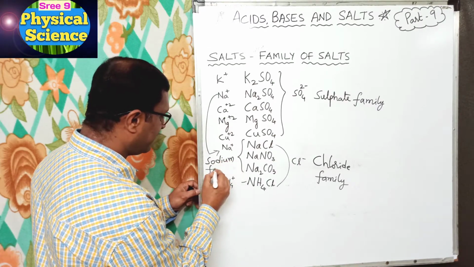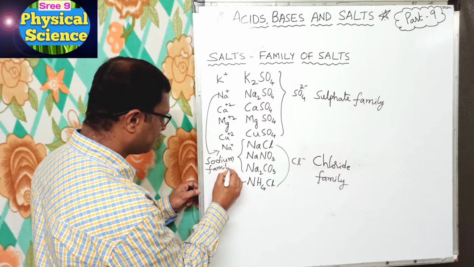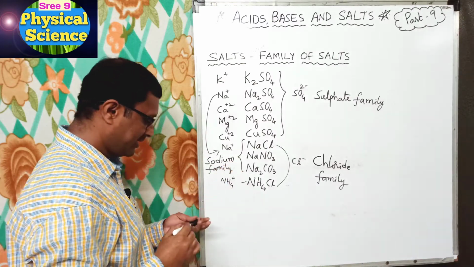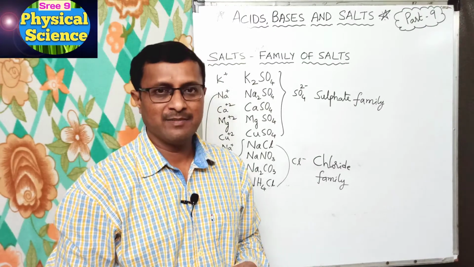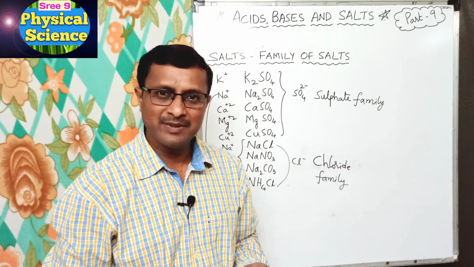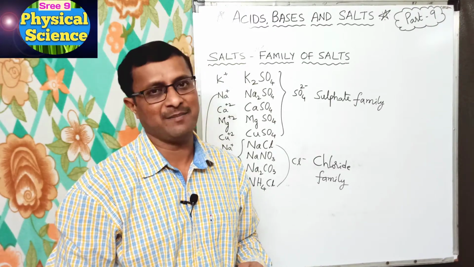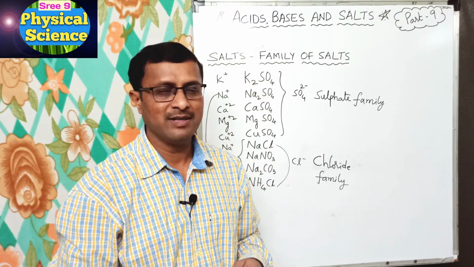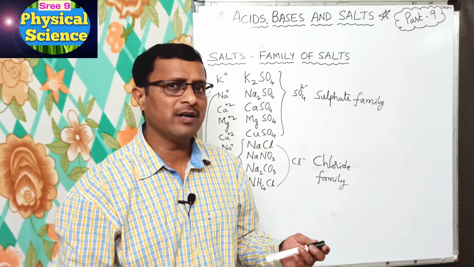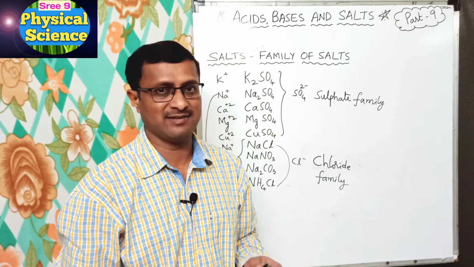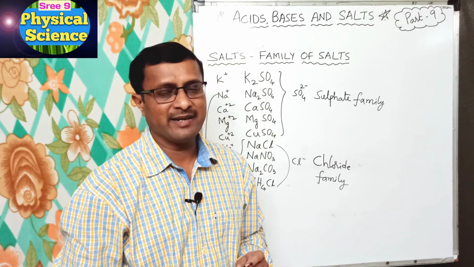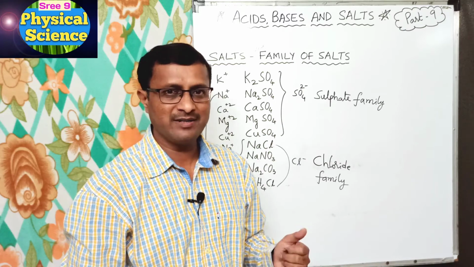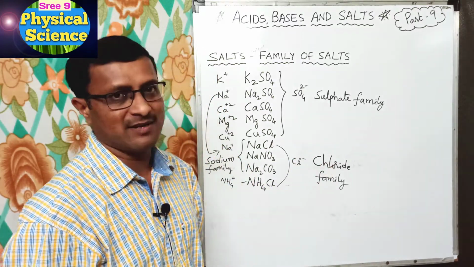Sodium family of salts. Got it? Yes, like this the salts which contain same anions or same cations belong to their families, or we say a family. So here the ions are called in other way radicals. Okay, so the salts which contain same radicals belong to a family. Got it? So these are the families of salts.